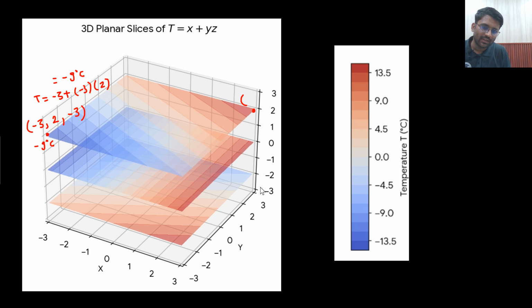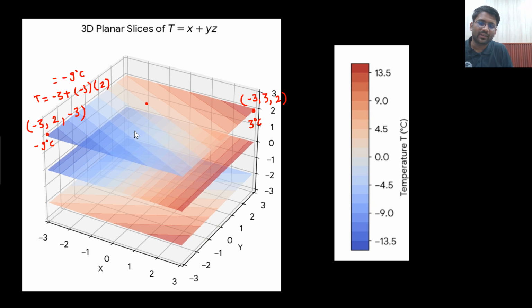What is this point? z equals 2. What is the value of x here? x is -3 again, z equals 2, and y is 3. So what temperature will you be getting? With -3, 3 and 2, the temperature is 3 degrees Celsius. At this particular point, the temperature is 3 degrees Celsius.